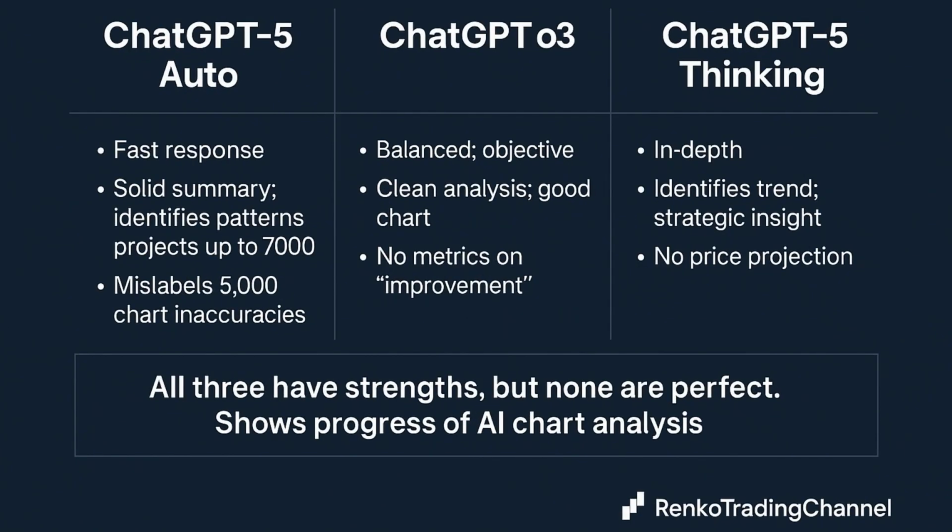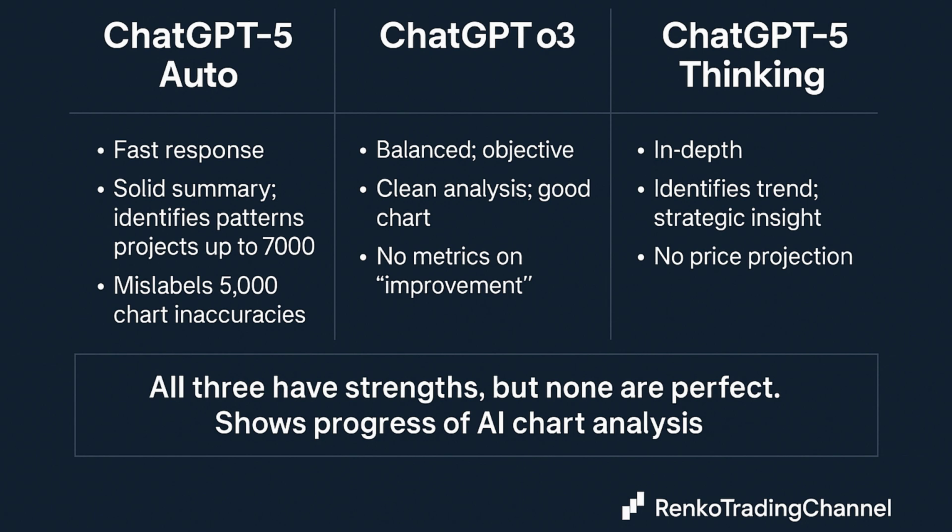So here's how the three models stack up. ChatGPT-5 Auto was lightning fast. It gave a solid summary, identified patterns, and even projected up to 7,000 but a psychological one, and it mislabeled 5,000 as support and had some chart inaccuracies.